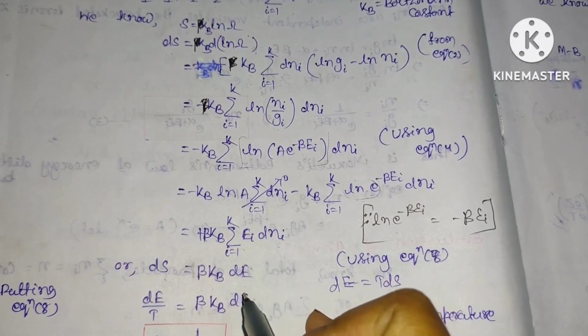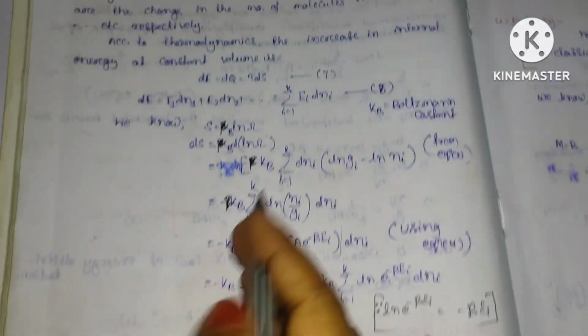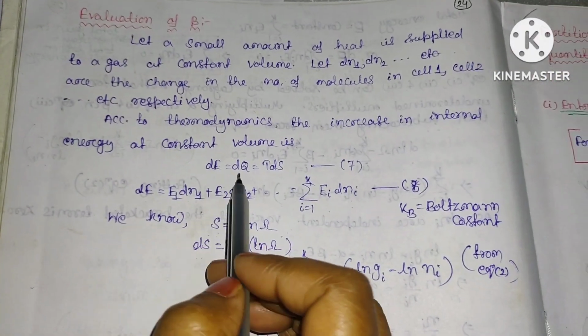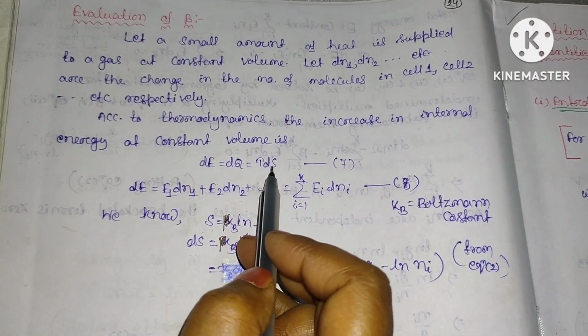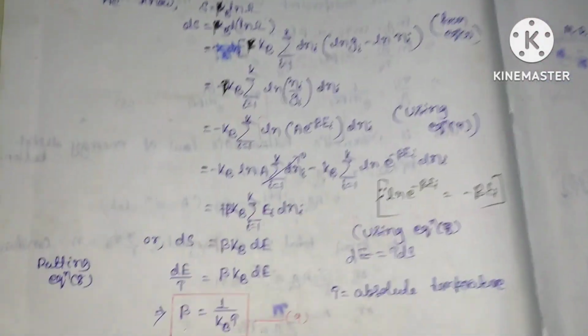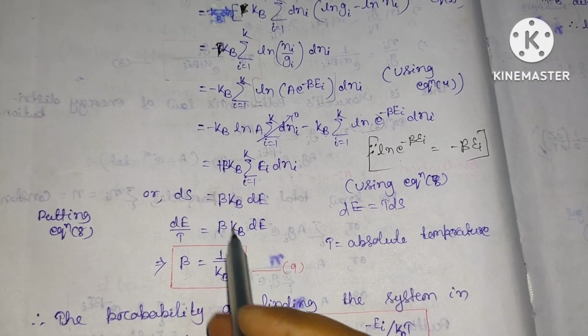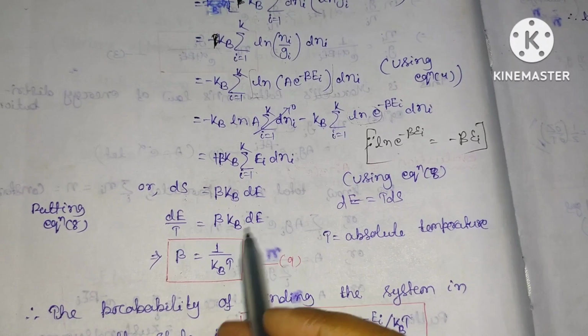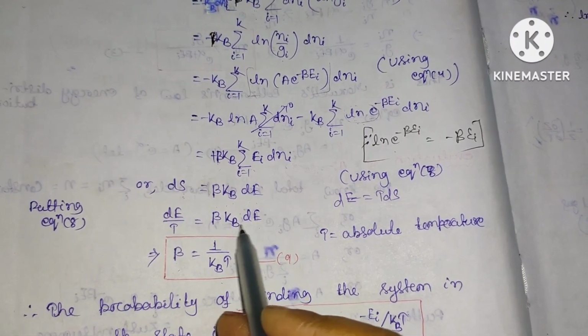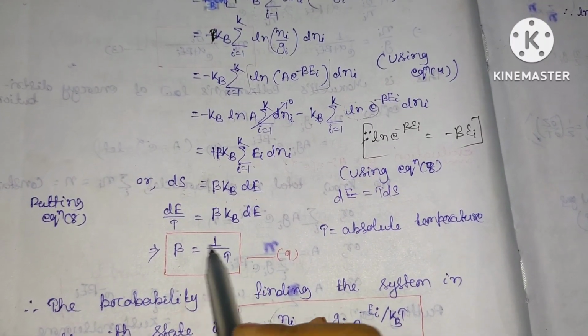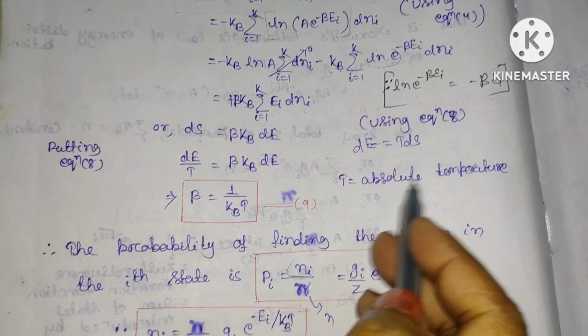Here you can see that dE equal to dq equal to TdS, or dS equal to dE by T. So in place of dS, dE by T will be equal to beta Kb into dE. Cancelling dE, you can see beta will be equal to 1 by kT, where T is the absolute temperature.